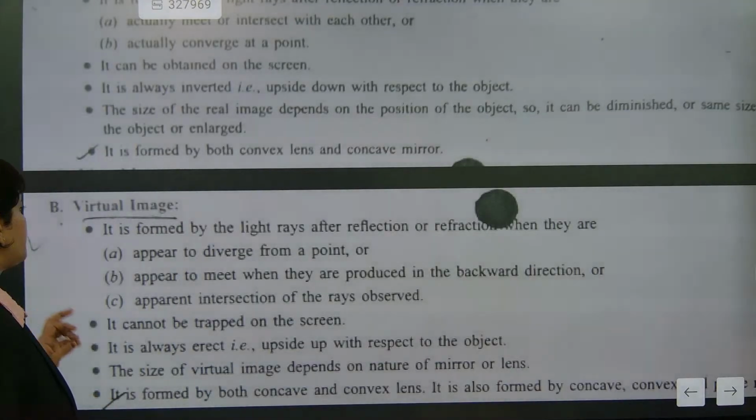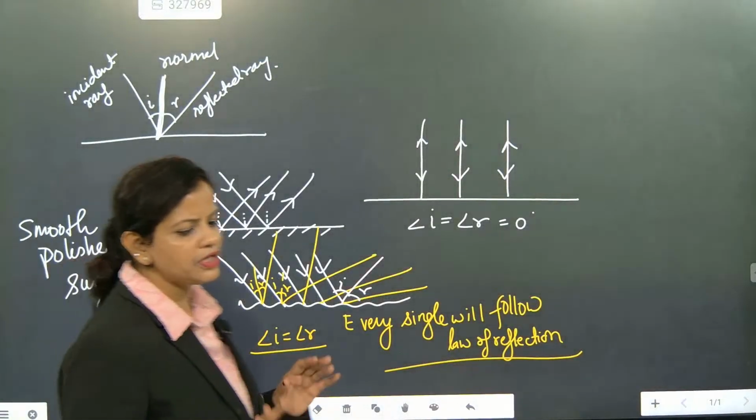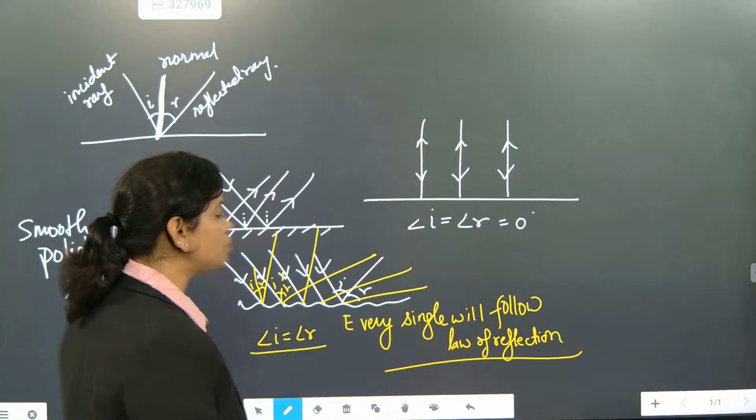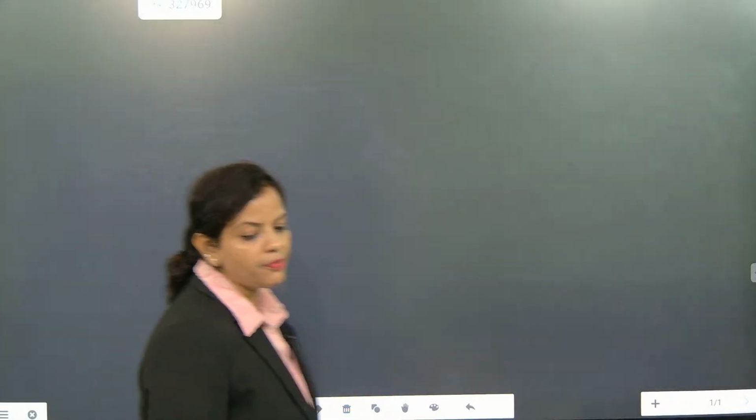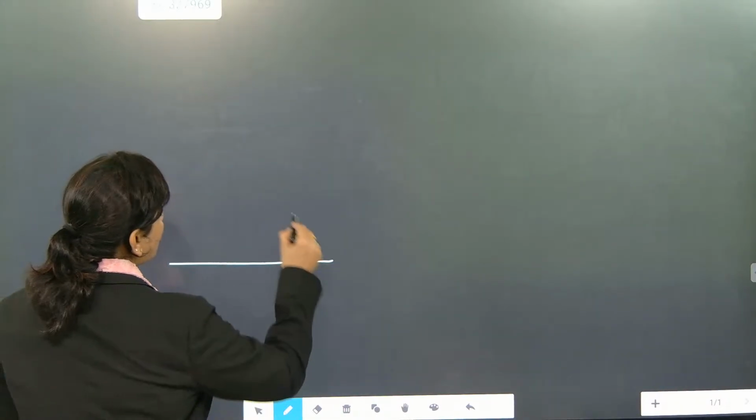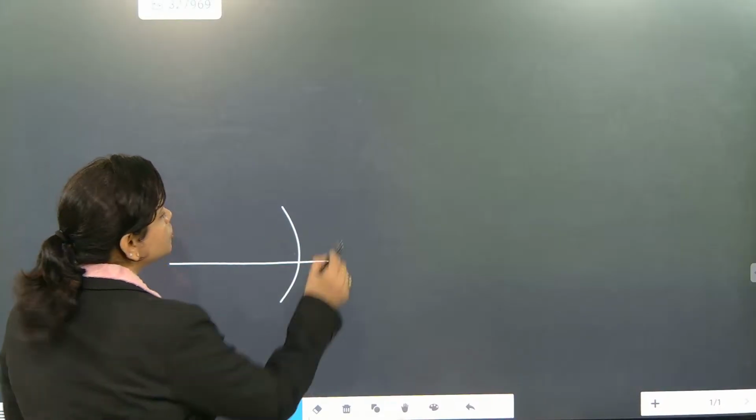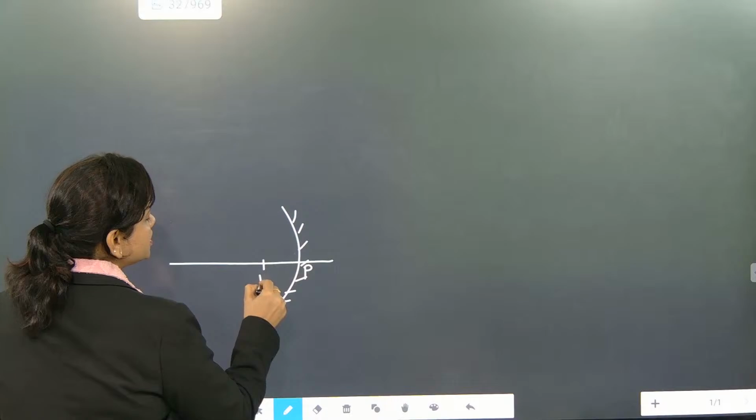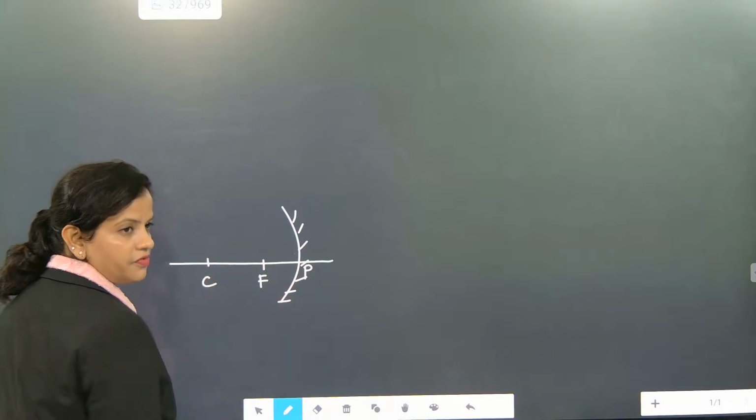Because I can see some people, their face is blank. They don't know what is the meaning of real meeting. Understood or not? So look here, I have to explain what is the meaning of real meeting. When I talk about a concave mirror, this is exactly the location. This is pole, this is focus, and this is curvature.